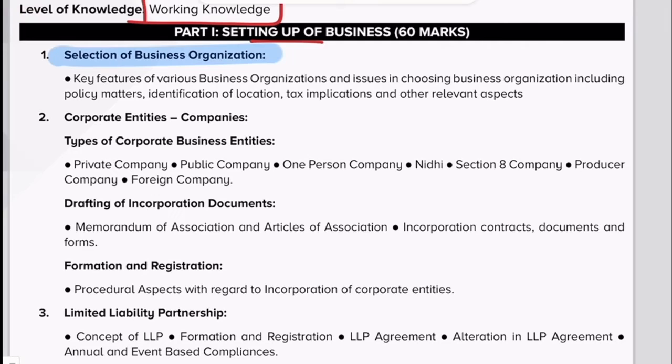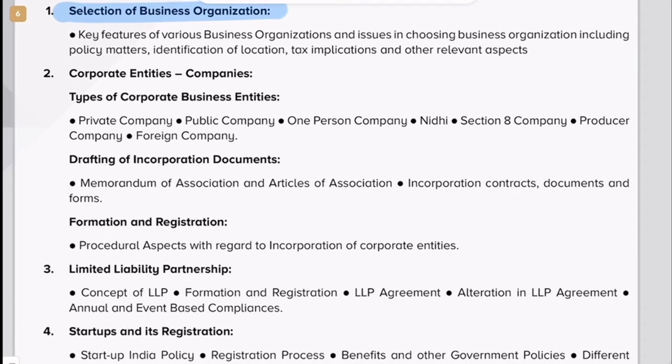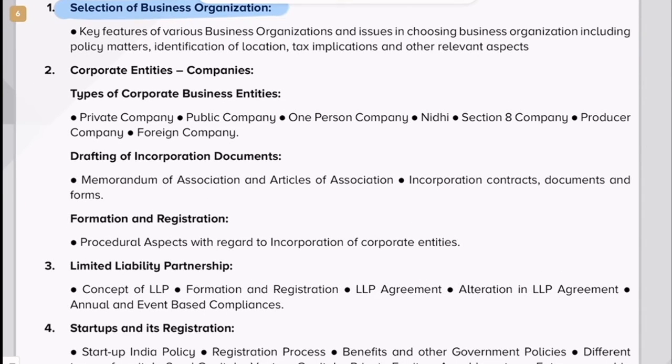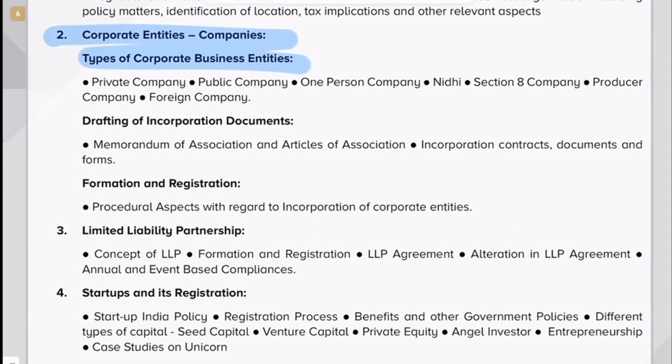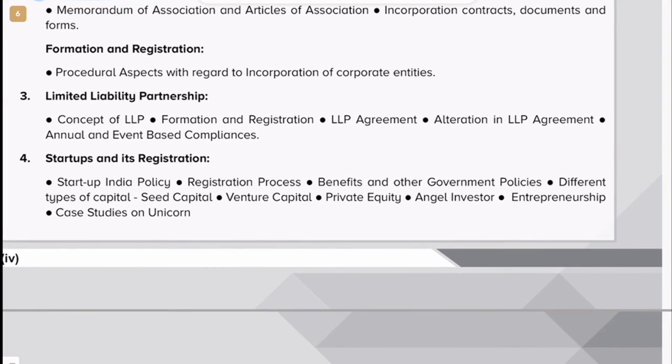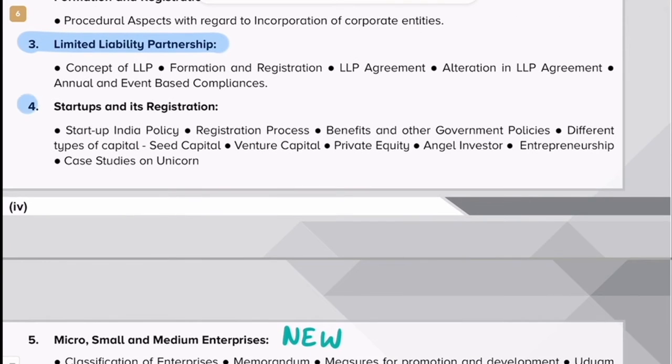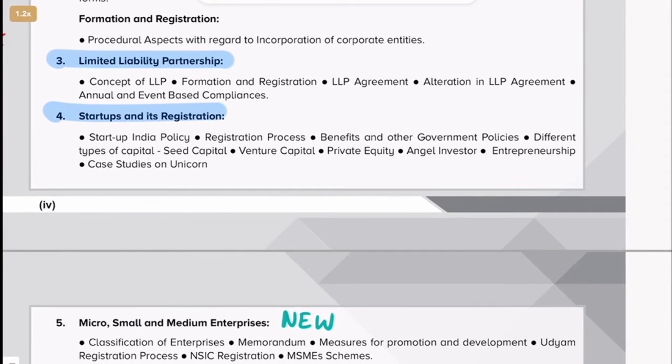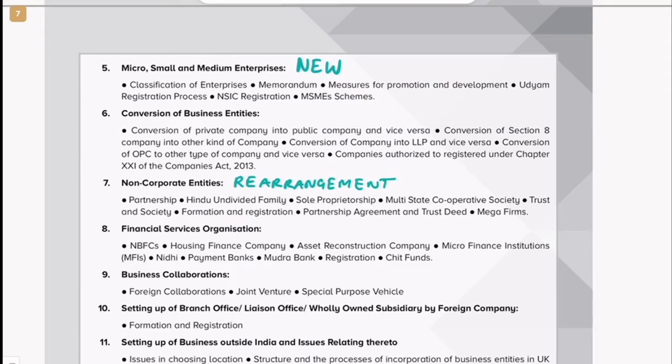Selection of business organization, that is same as the old syllabus first chapter, choice of business entity. What has changed? Don't worry, as a student you should actually embrace change. You should be happy if the new syllabus has come. You should not get worried. There's nothing to worry and hardly anything has changed. See here, types of entities, that is also there over here. Drafting of incorporation documents, that is also here. LLP is over here. Startup registration, it is here. Only the chapter number has changed, but the relevance is there.